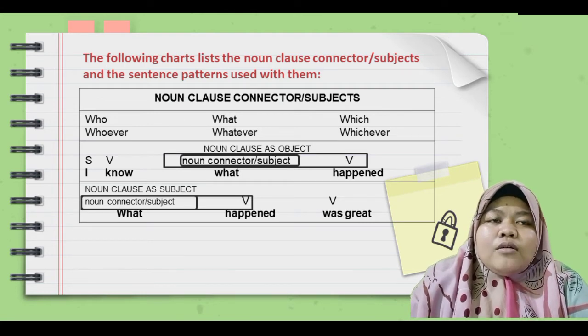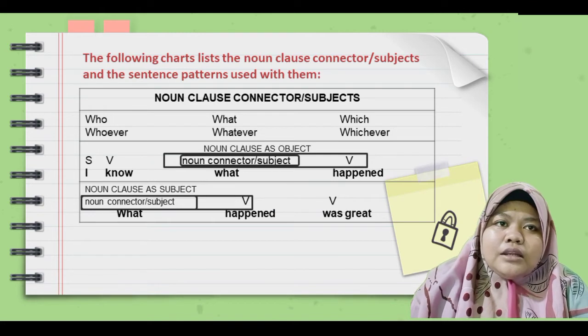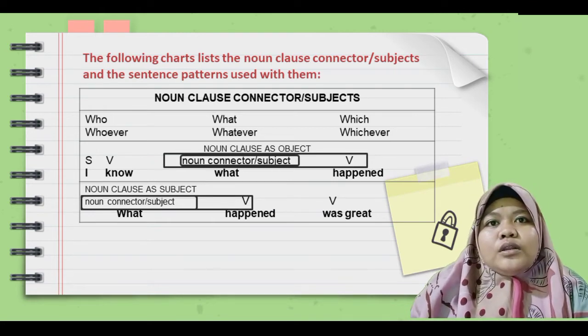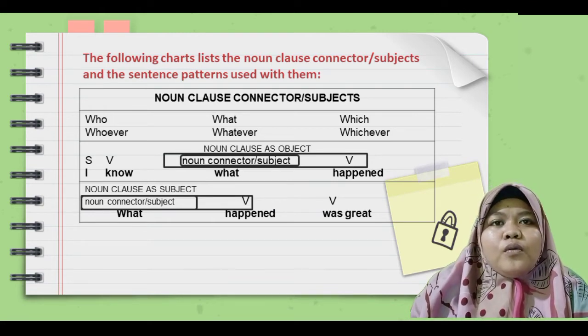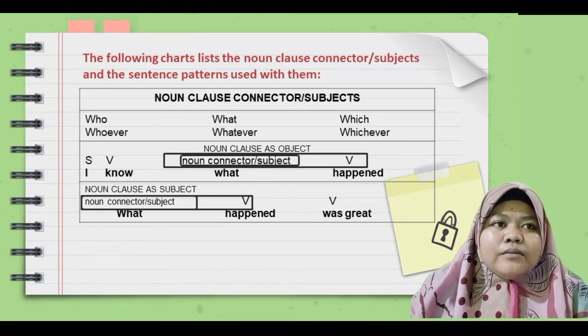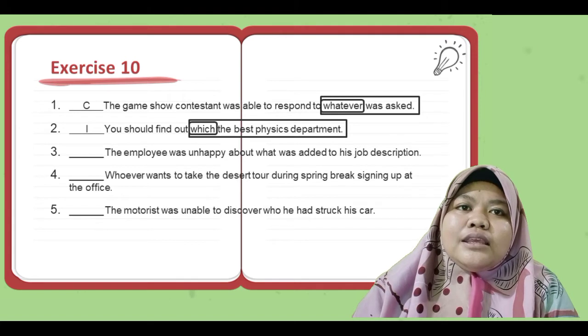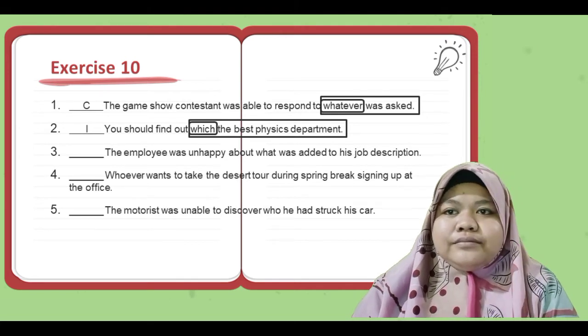But only 6 words can be the connector subject. Those are who, whoever, what, whatever, and which, also whichever. Okay guys, let's get started, exercise 10.